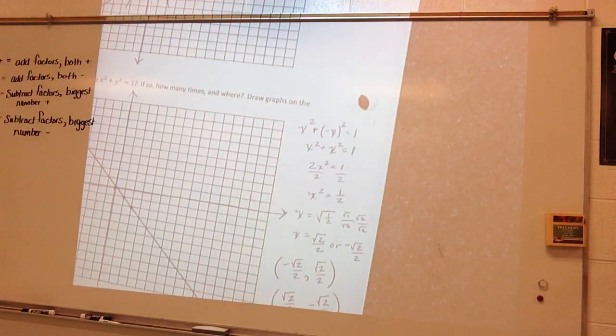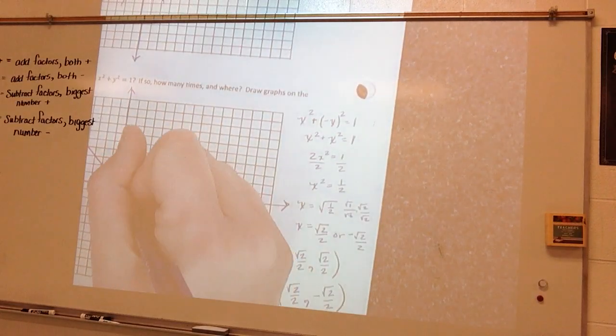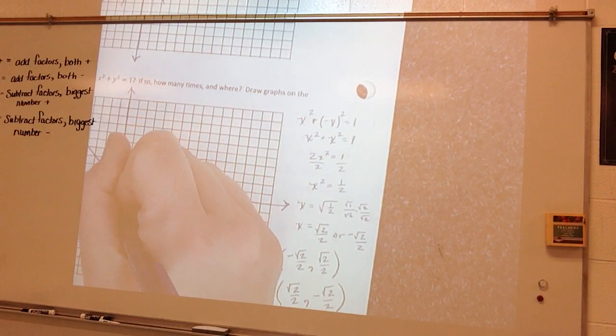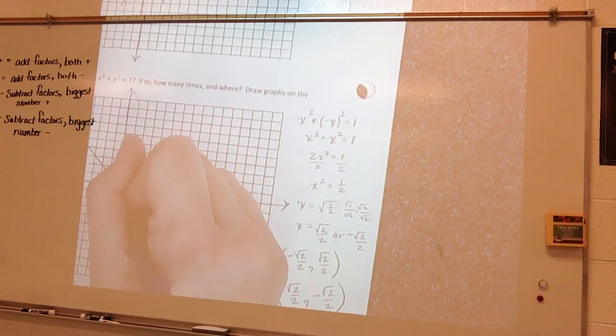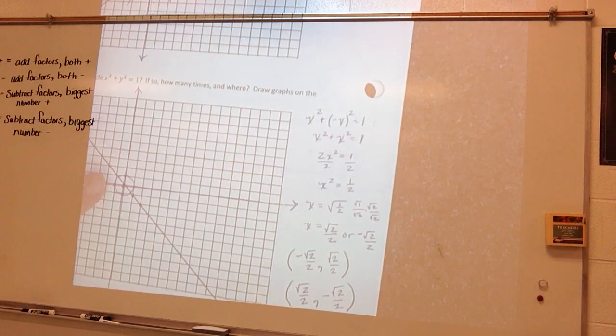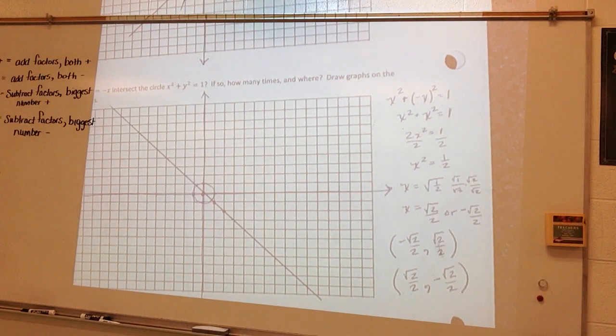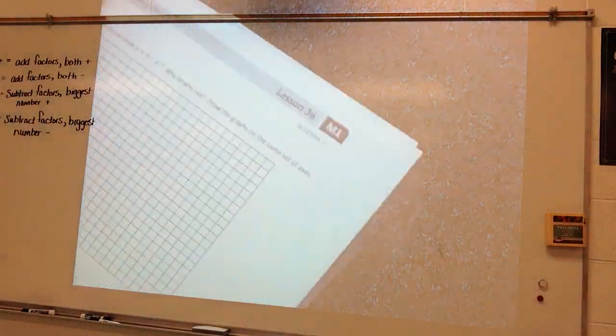All right. And my circle, my center is at 0, 0, and the radius is 1. So here's my circle. And I see that I do have two distinct points where they intersect. I can't really tell exactly what they are. I would have to use a graphing calculator, but I do see that there are two distinct points. All right, last question here.